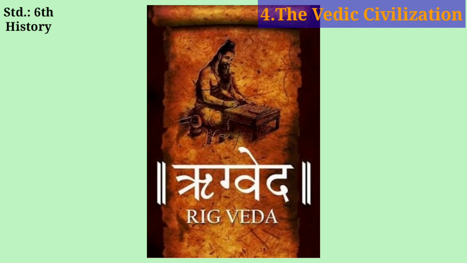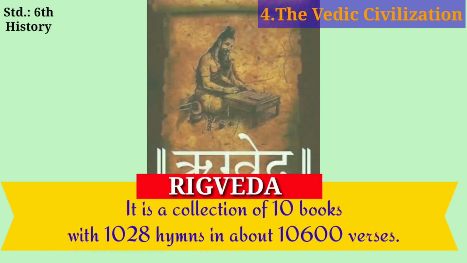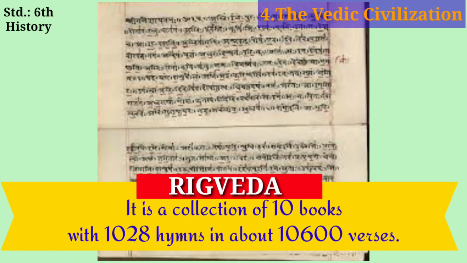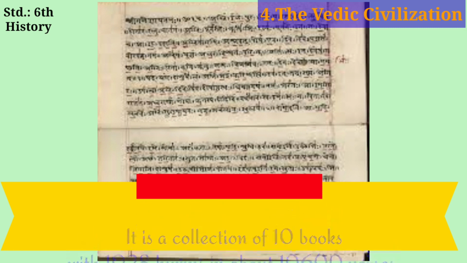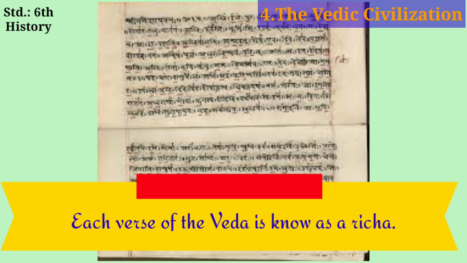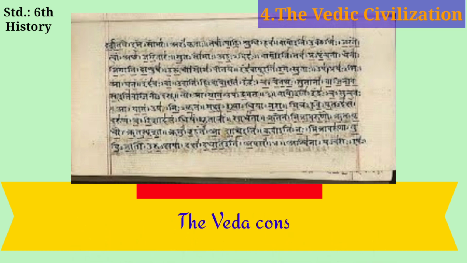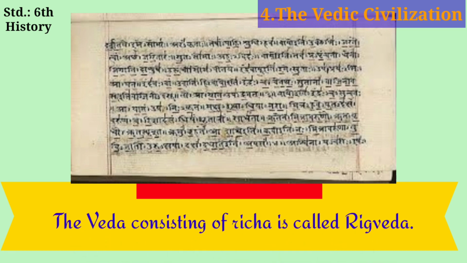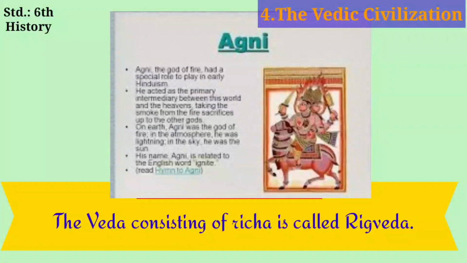It is a collection of 10 books with 1028 hymns in about 10,600 verses. Each verse of the Veda is known as a Richa. So, the Veda consisting of Richas is called Rigveda.